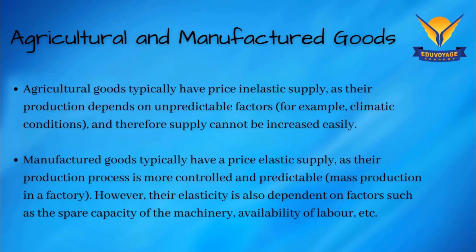So agricultural goods are generally inelastic in supply, and manufactured goods, since they depend mainly on labor and raw material, with the land, factories and machinery already there, are more elastic in nature. But having said that, there are certain goods where you need very high capital investment in machinery, and if your machinery is running at full capacity and you need highly technical skilled labor, or raw material which is expensive, inelastic in its supply itself, or imported from other countries, then even some manufactured goods will be inelastic in nature.